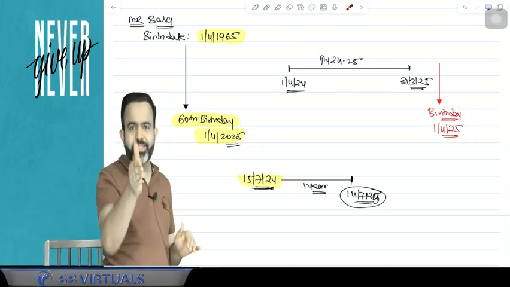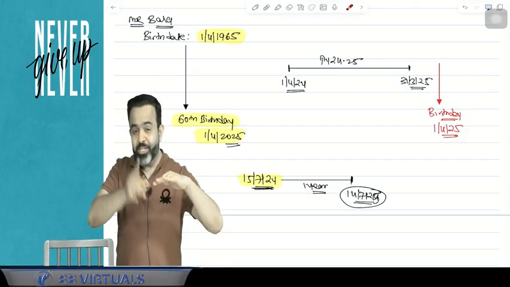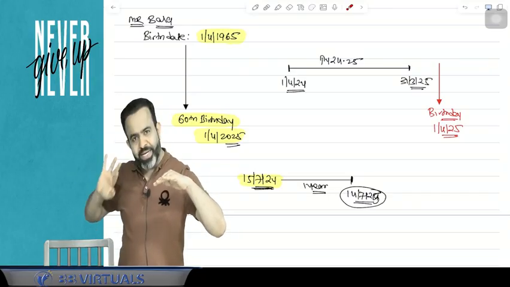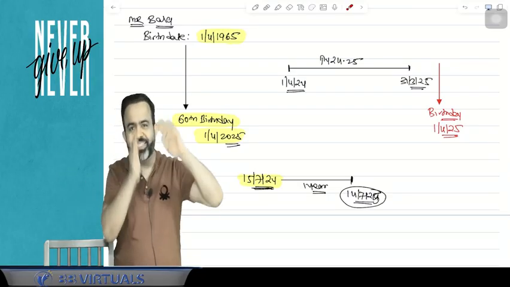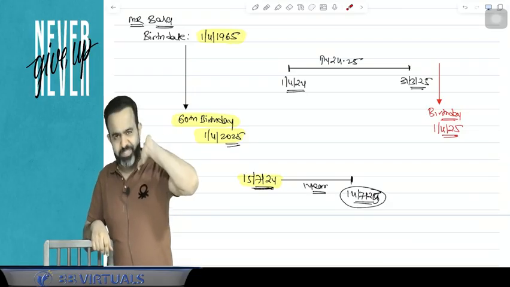So guys, whenever you cut the cake on your birthday, suppose you are celebrating your 20th birthday, then 20 years is already completed on the last date, and from the day you cut the cake, the 21st year has started.